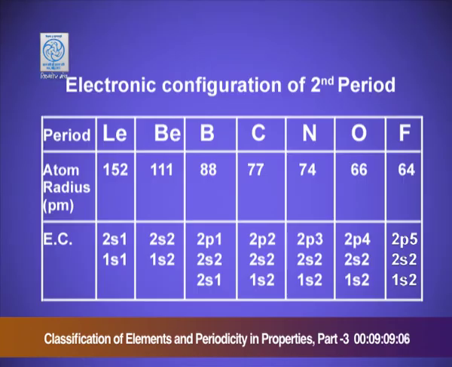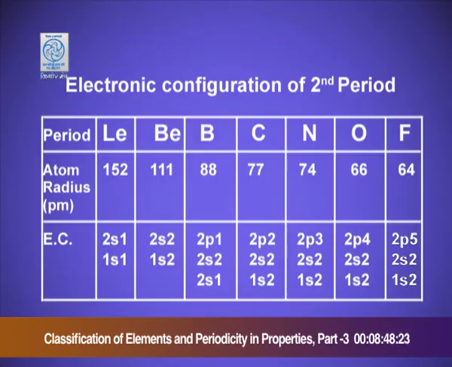Again, I am showing you the electronic configuration of the second period. From this distribution of electrons also, you can see the increase in the effective nuclear charge and the electrons entering the same shell.